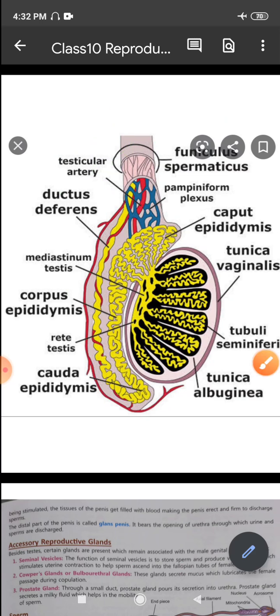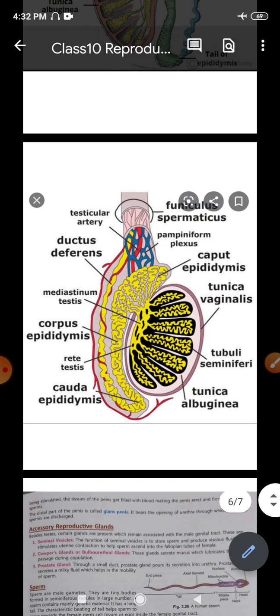Then comes the vas deferentia or the vas deferens. Now what is this vas deferens? A thick walled tube. It is this tube that later on becomes thicker, right?